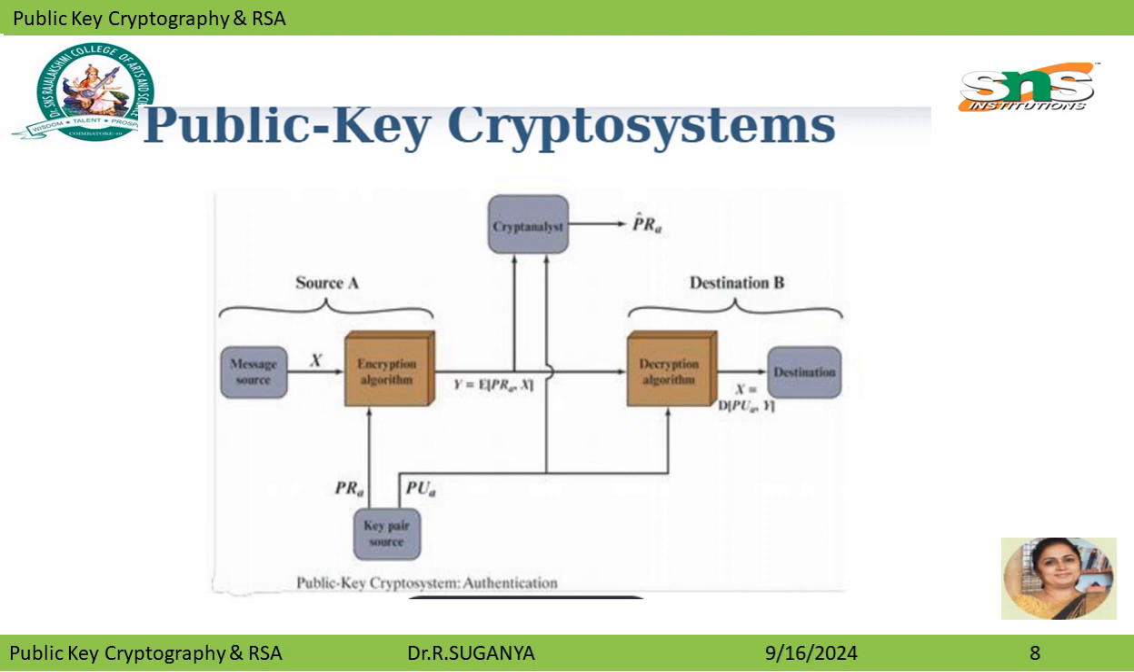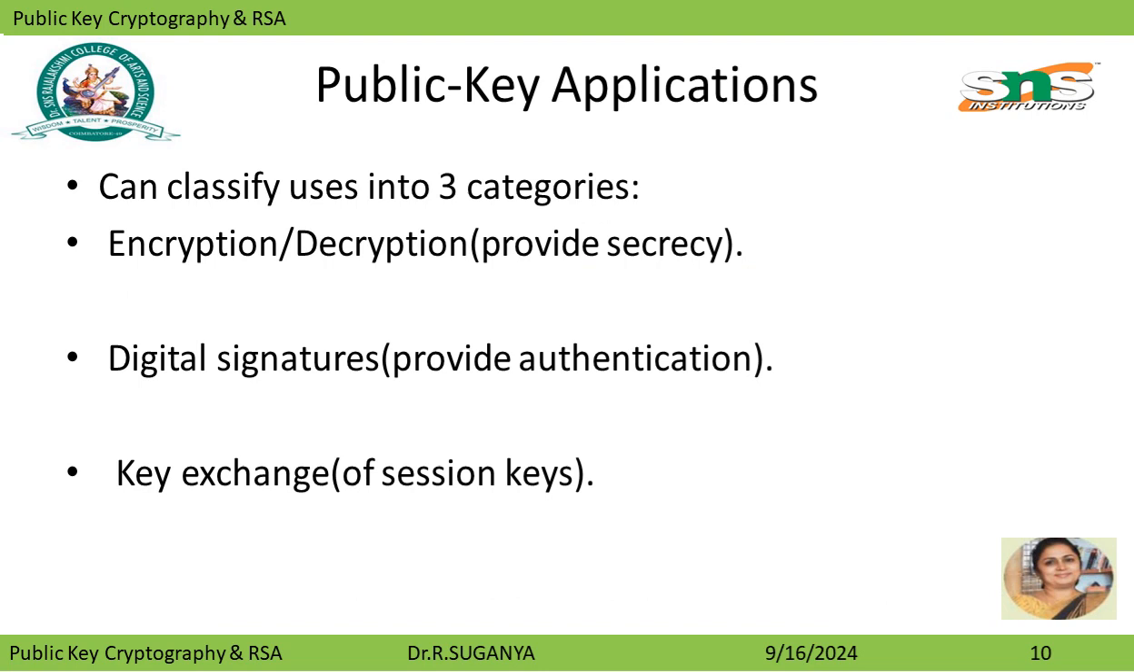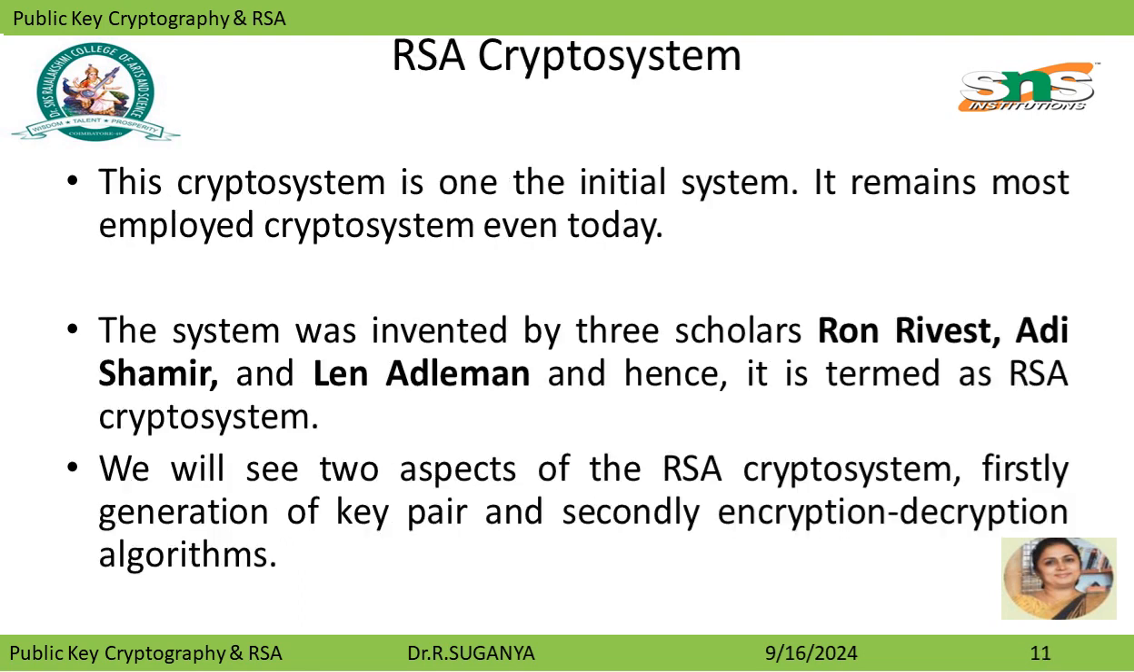Here we can see the cryptosystem for authentication, and here authentication and secrecy. So the secrecy of the particular key pair source is maintained for both encryption and decryption. Public key applications can classify users into three categories: encryption or decryption, which provides secrecy; digital signatures, which provide authentication; and the key exchange of session keys.